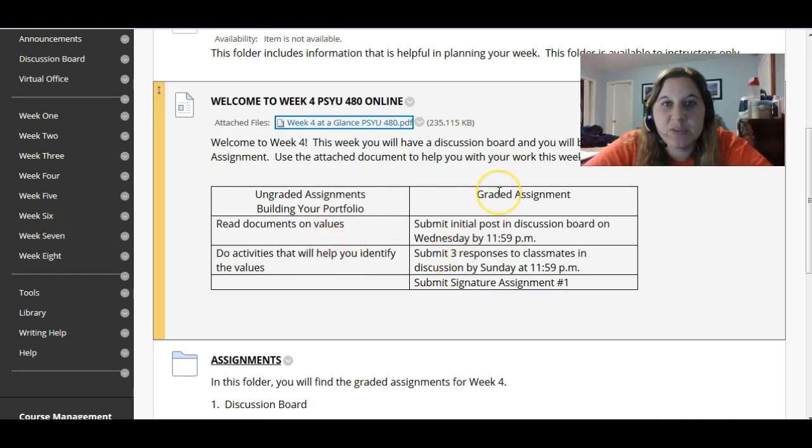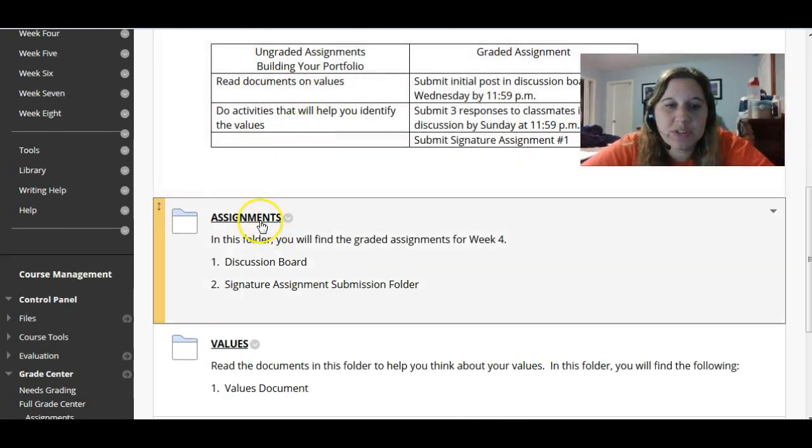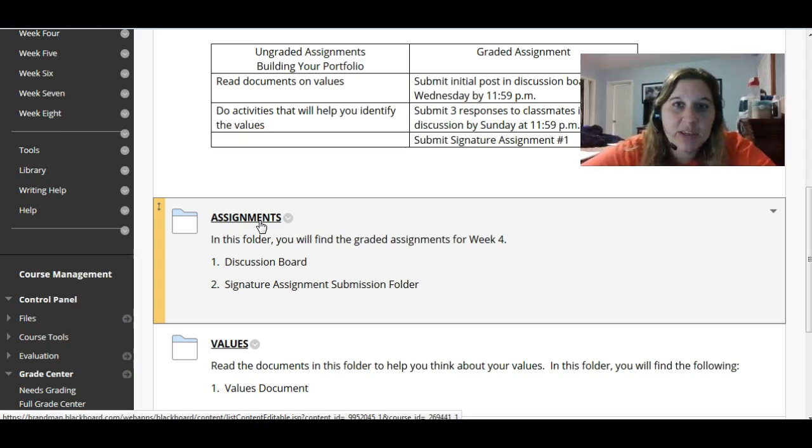Specifically this week we have the discussion board, which you are to submit your initial post Wednesday by midnight, and you are to respond to 3 peers Sunday by midnight. In addition, you are to submit your signature assignment number 1 Sunday by midnight. So let's look at some of these folders down below, and then I'll direct you to the folder that really talks about the signature assignment in a bit.